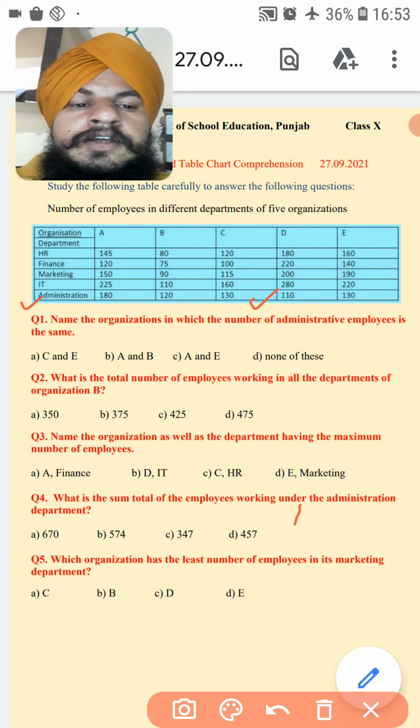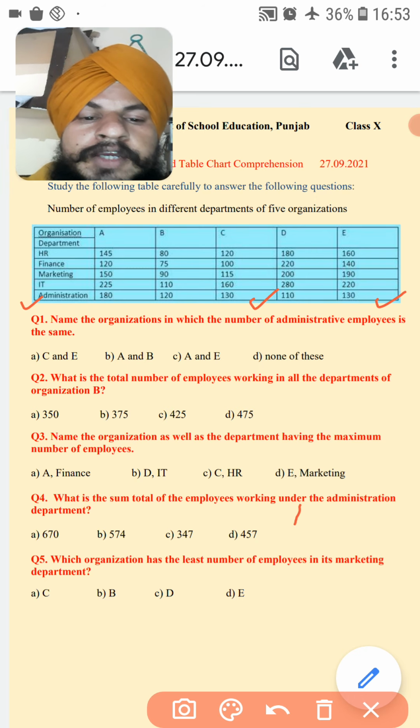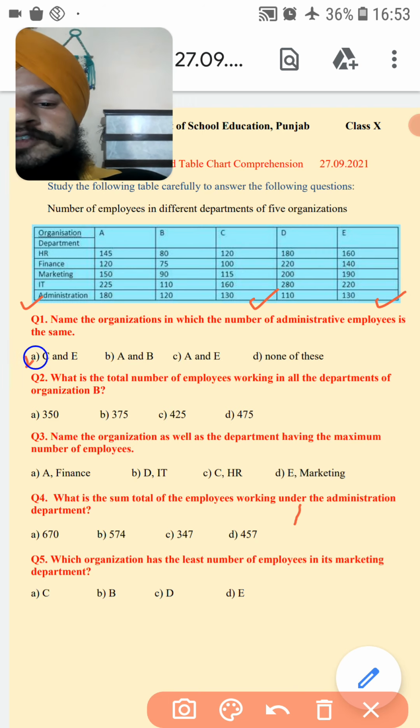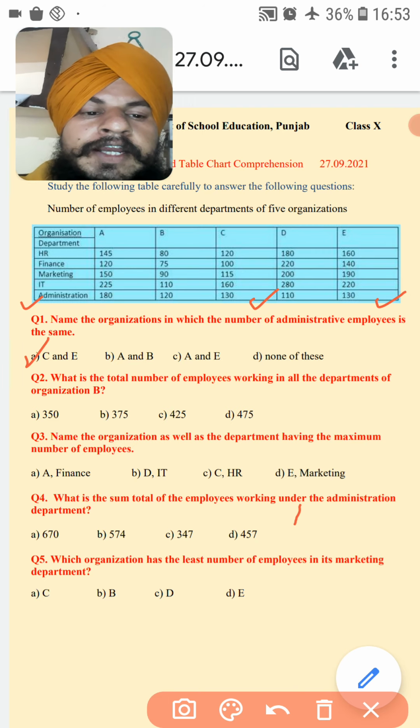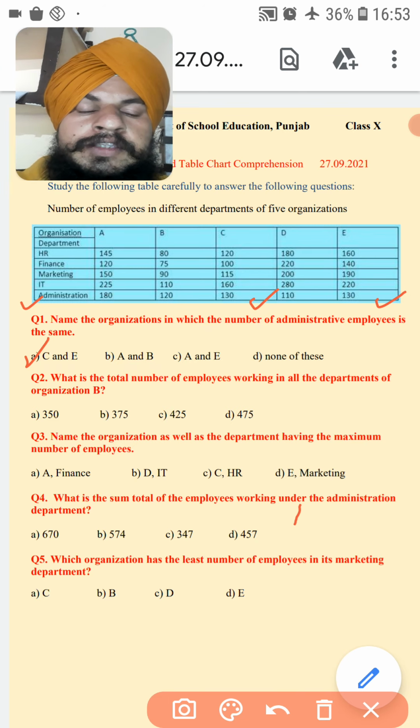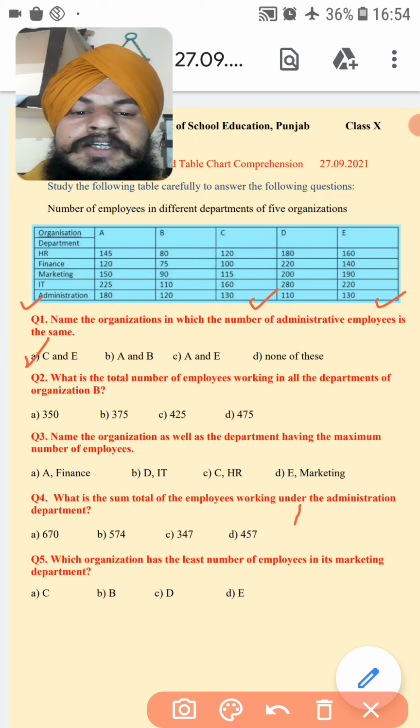So I think C and E. These organizations have the same number of employees, 130 and 130. So option A is the correct answer, C and E group.